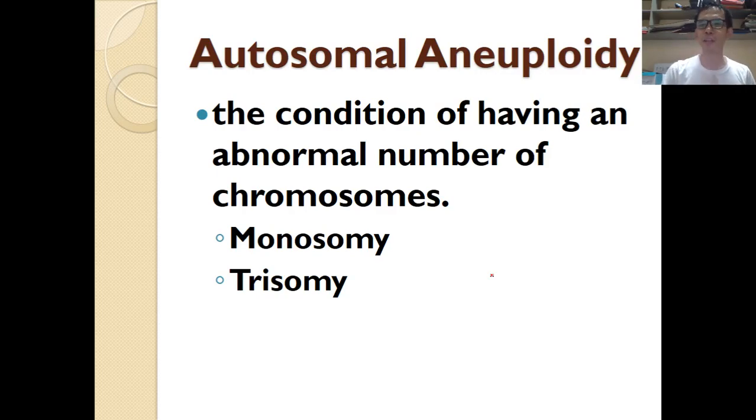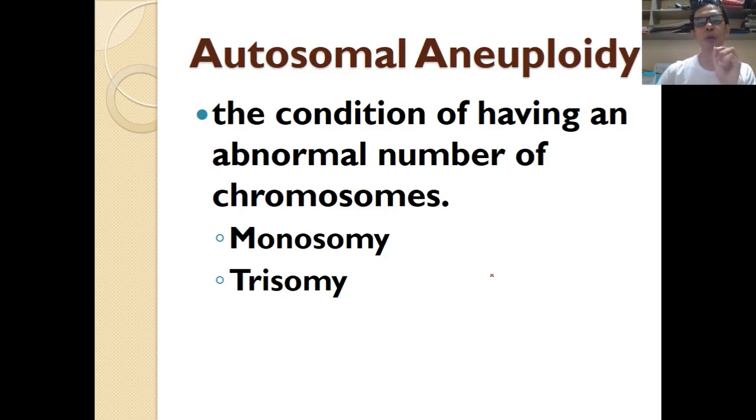Now in this section of our video, we are going to talk mostly about chromosomal mutation. Why chromosomal mutation? Because this particular section talks about what will happen if you have an extra number of chromosomes, or a missing chromosome in your body.